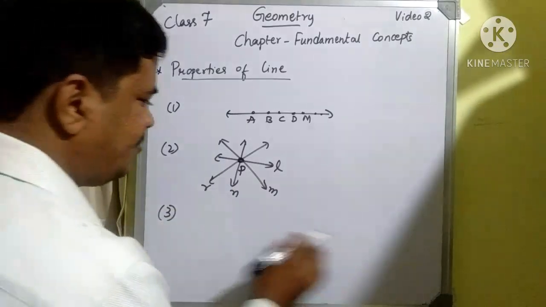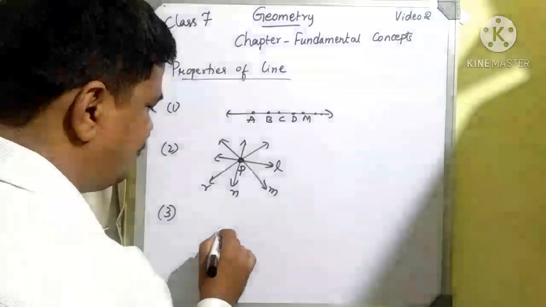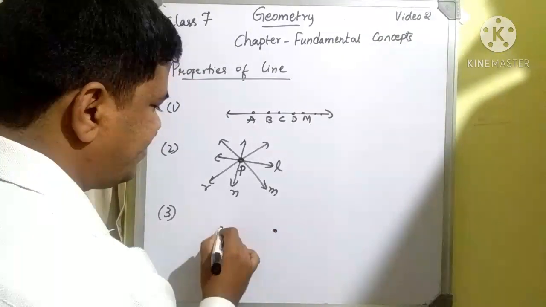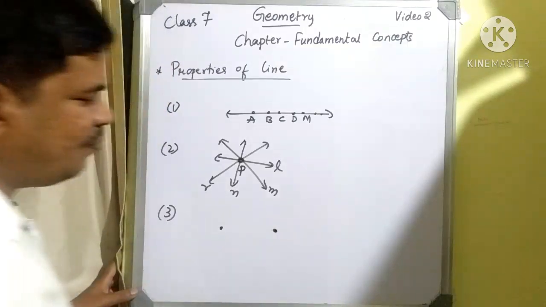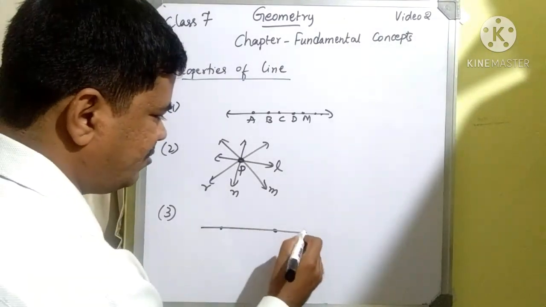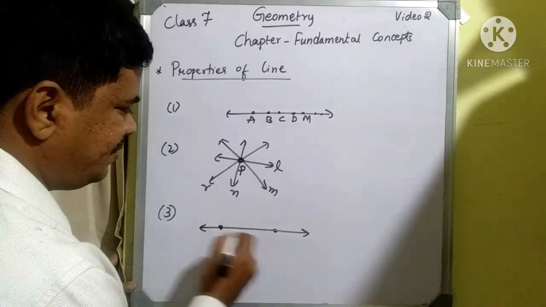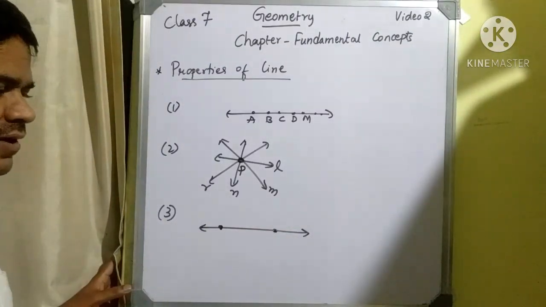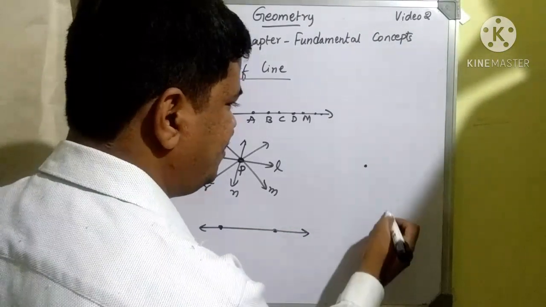Next, if we consider two points, property number 3 says that for two given points, only one straight line can be drawn through the given points.